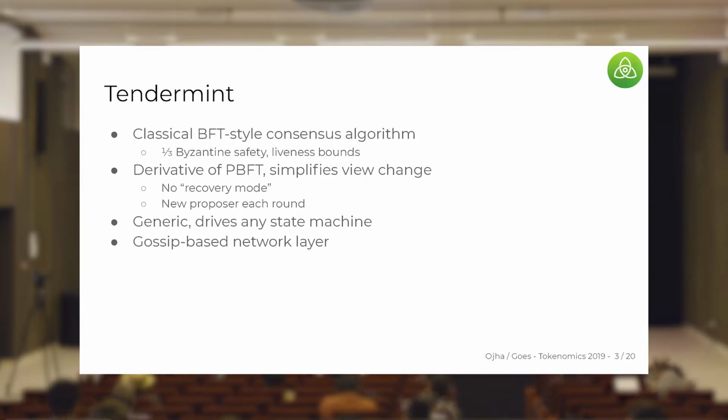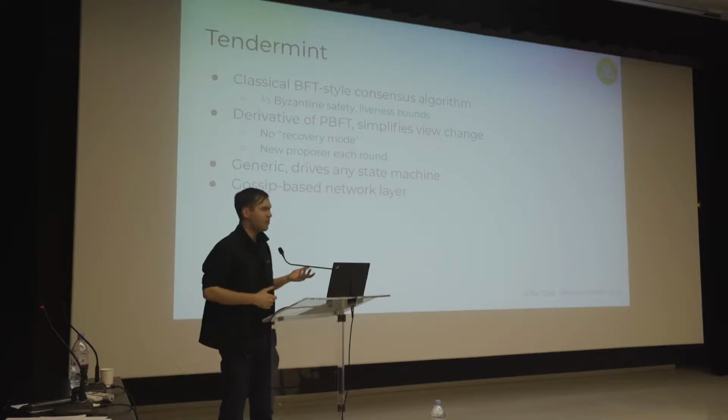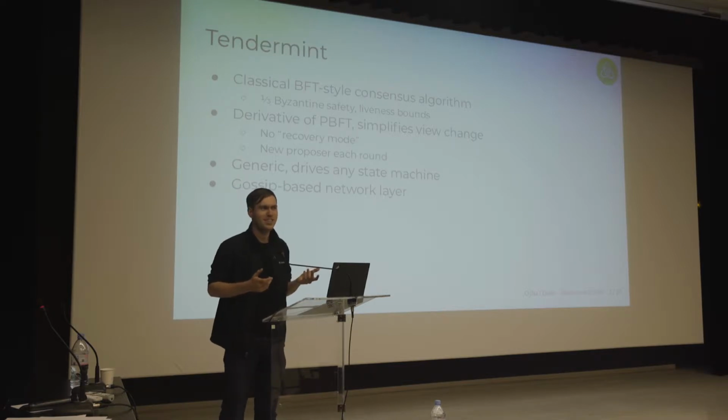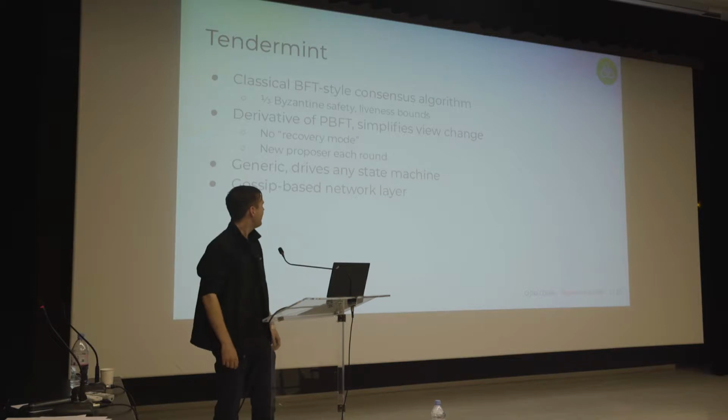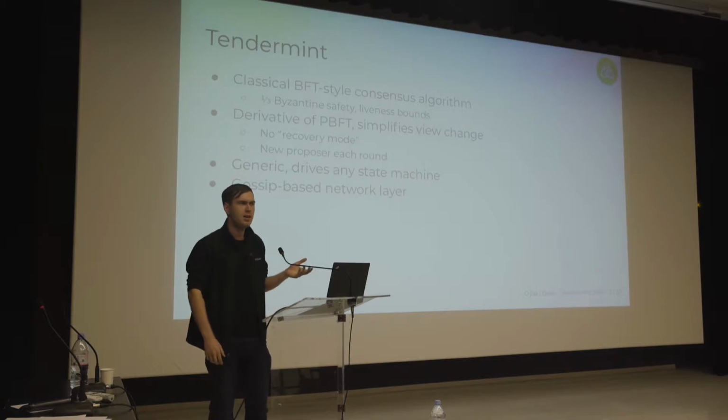So first off, Tendermint. Tendermint, which sounds like some of you have already heard of, is a classical BFT style consensus algorithm. It does not yet, sadly, incorporate all of the flexible BFT advancements that Dahlia talked about this morning. So it just assumes 1/3 bounds both on Byzantine nodes and on potentially crashed nodes. Relative to PBFT, if you are familiar with PBFT, Tendermint's main innovation is that it simplifies the view change protocol by allowing the block proposer to rotate each round instead of having a special recovery mode which requires cubic or quadratic messages.